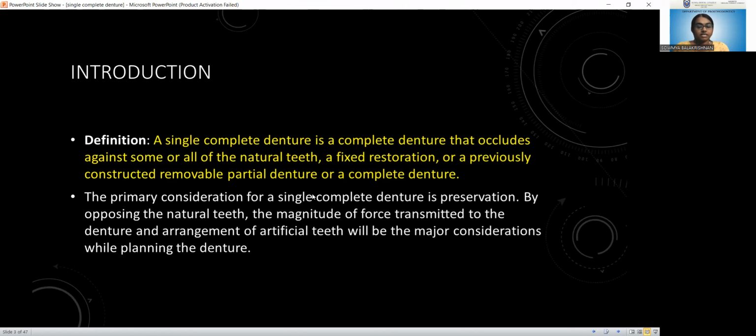So the major concern while planning a denture is that in most cases it is to be opposed by the natural teeth, at least some or maybe all of the natural teeth. So the magnitude of force which is transmitted to the denture will be more, and also due to supra-eruptions of the teeth, arrangement of the artificial teeth also will be difficult.